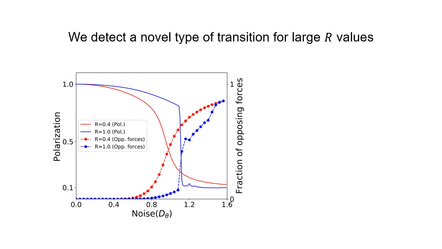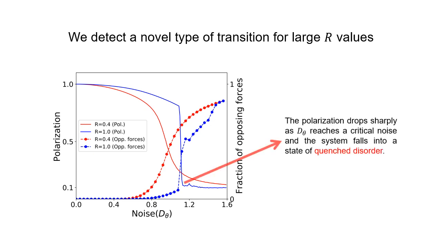Transition to quench disorder. This bifurcation diagram shows that we find a different transition for a larger value of R, presented here in blue. This new transition exhibits a steep drop in the level of order and a sharp rise in the fraction of springs that are resisting opposing self-propulsion forces.